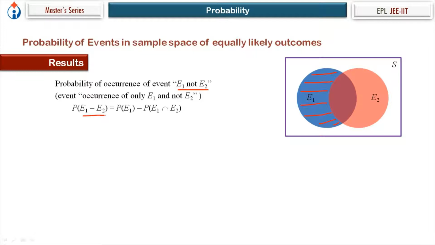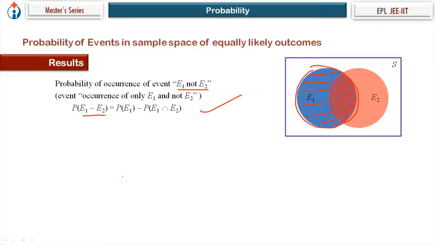We discussed this in the events portion. So the probability of E1 minus E2, which is event E1 not E2, is only this region, and you can check yourself that this is N of E1 minus N of E1 intersection E2 divided by N of S, which will give you this result.